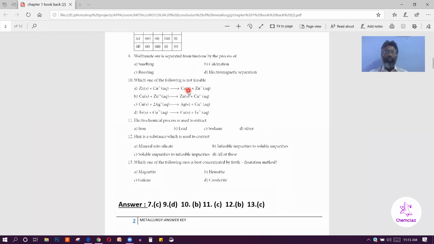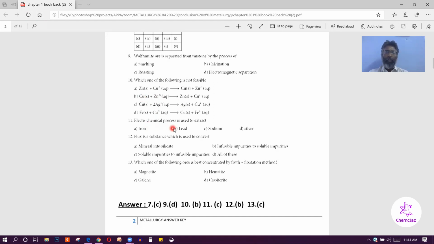But here, which one is the question? Which one of the following is not feasible? So you have to select the negative one. So the second option B: copper cannot displace zinc ion because copper is less electropositive than zinc. So this reaction is not feasible. Feasible means other than B, all are feasible. A feasible, C feasible, D feasible. But the question is 'not feasible', so you have to select B option.